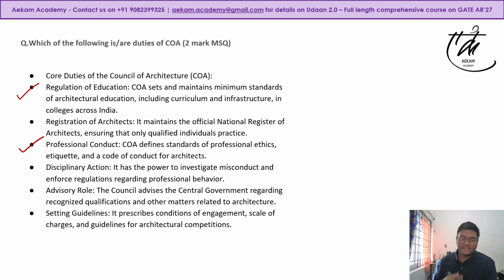So that was incorrect. Secondly, COA regulates what all building materials can be used in buildings. Again, this would not be in the purview of COA because we know, right? Your material specifications are given by CPWD. Or NBC also has some specifications, so we generally follow those manuals that are there. So this was again a relatively easy MSQ question.